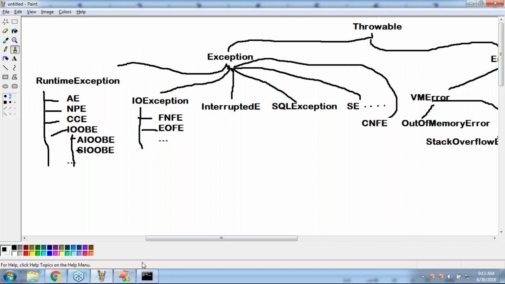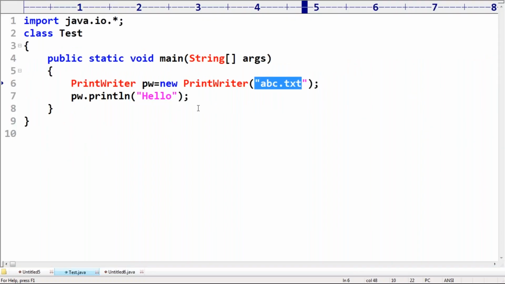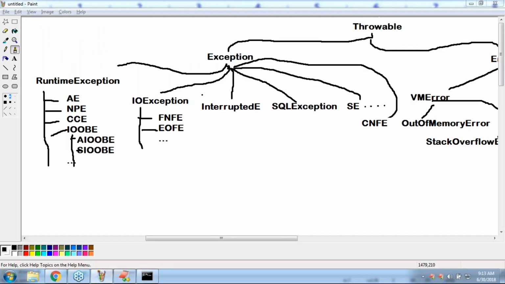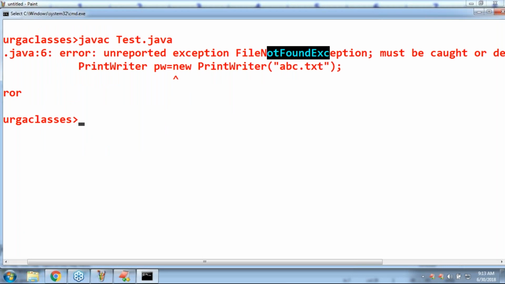Any doubt? Yes, Veeramani, strictly speaking PrintWriter has that capability, but the compiler doesn't know about that. So now the compiler is asking, hey, there is a possibility of FileNotFoundException, and you are not handling it, you didn't take minimal care. How can I accept this code to compile? Immediately the compiler is going to object. So this is a clear indication that FileNotFoundException is a checked exception, because the compiler checks whether the programmer handles it or not.